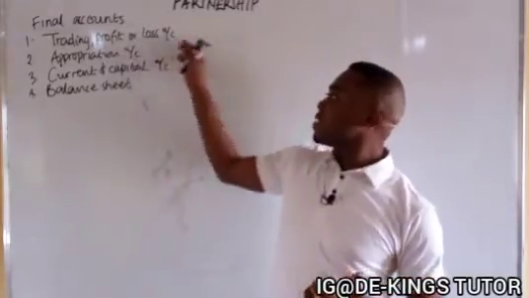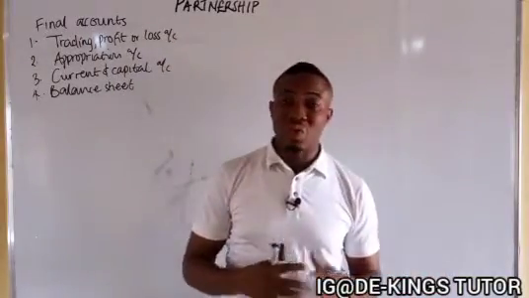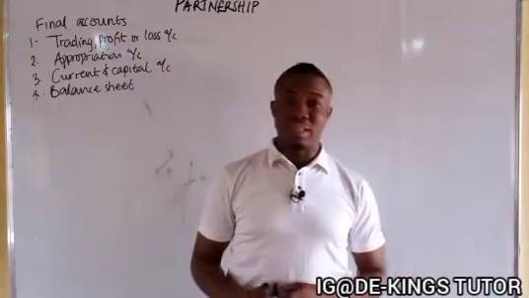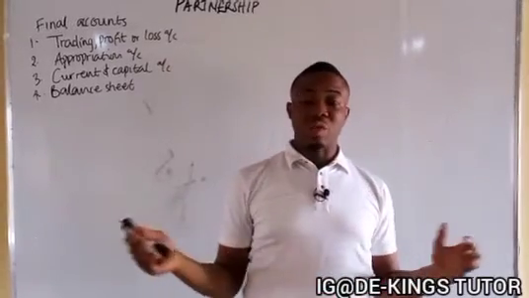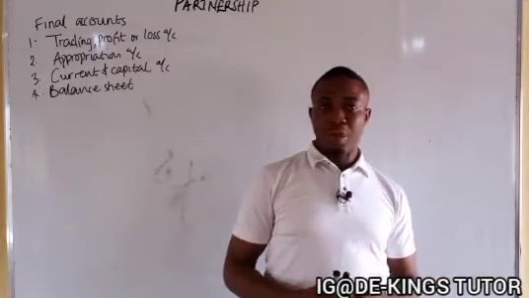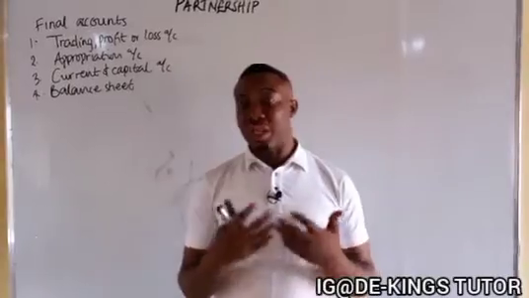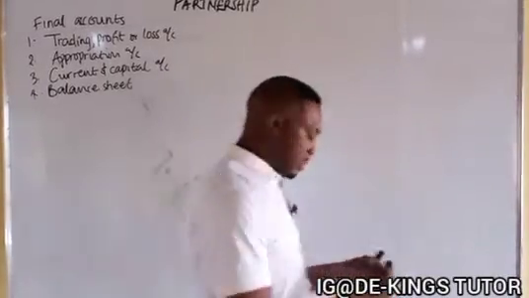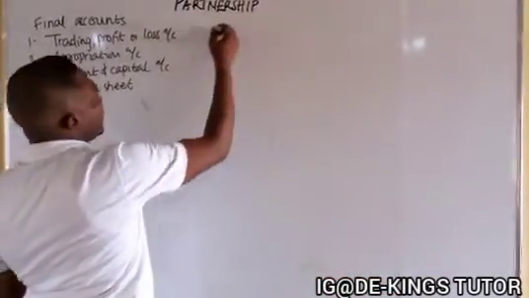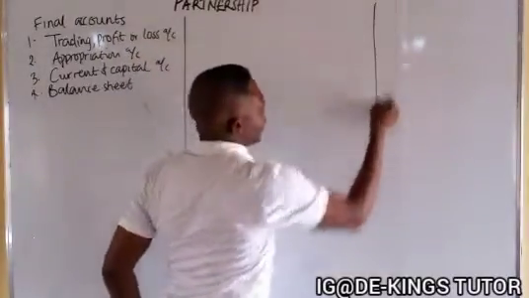The trading profit or loss account comprises of the trading activity and also the profits relating to the business. It will be recorded the same way as that of a sole proprietor, which records both opening stock, purchases, and all that. So we can have a format for that, for those that are just joining us.